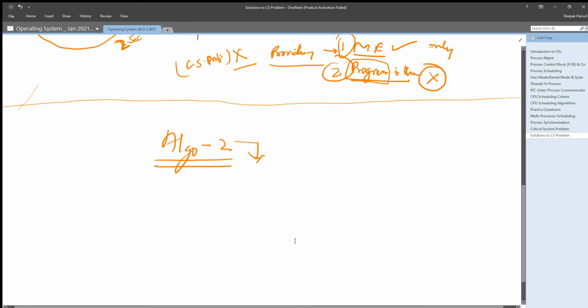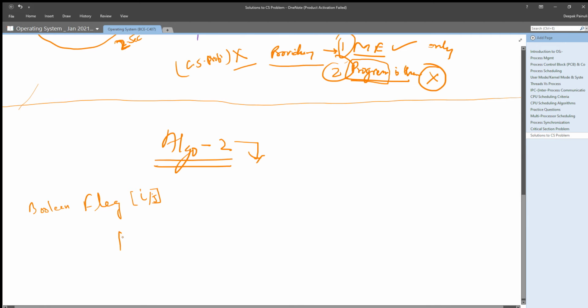The assumption is you have replaced turn with a boolean variable flag, which can have two values, flag i or flag j.